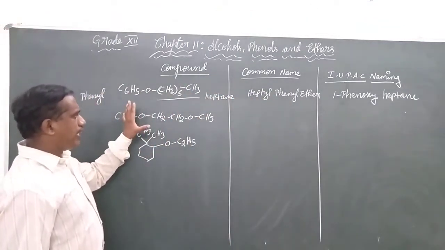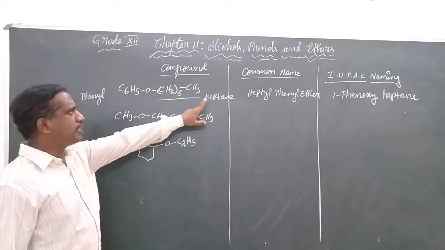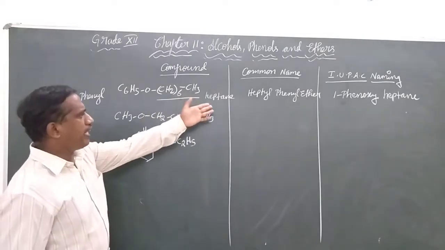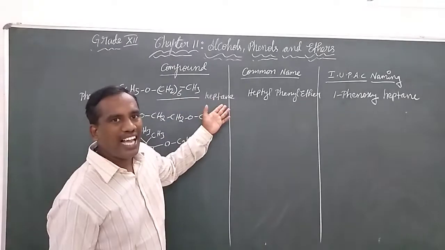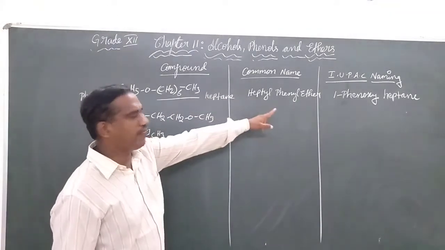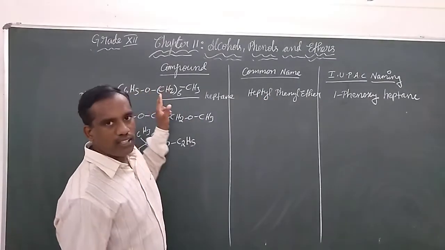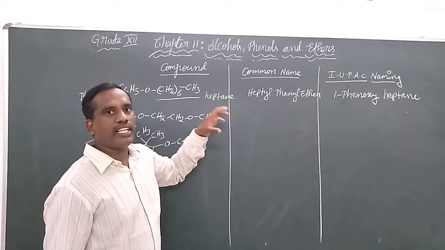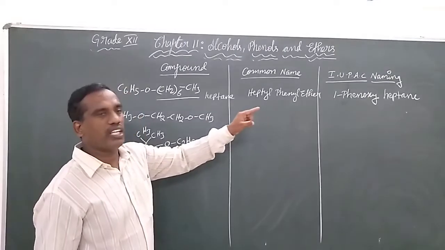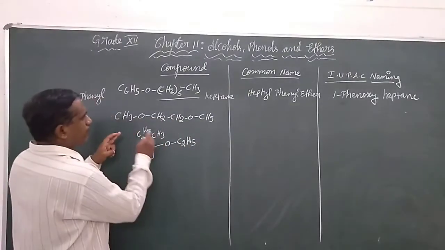Taking the final name, C6H5OCH2 6CH3. 7 carbon atoms are called heptane. We can call in the common name this as the alkyl or heptyl group. So in the common name, H comes first: heptyl phenyl ether. But in the IUPAC, phenoxy is the prefix. When the benzene ring is prefixed, it is suffixed with the word oxy because of the ether, so 1-phenoxyheptane. Now take the next one.